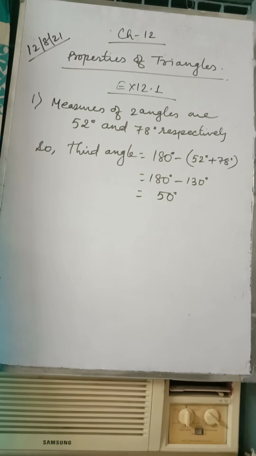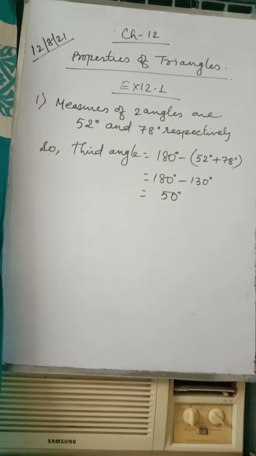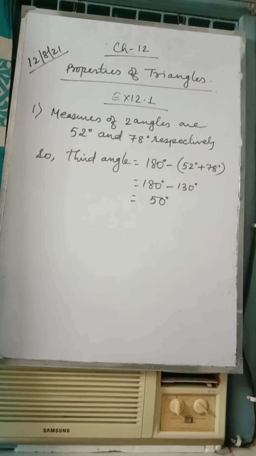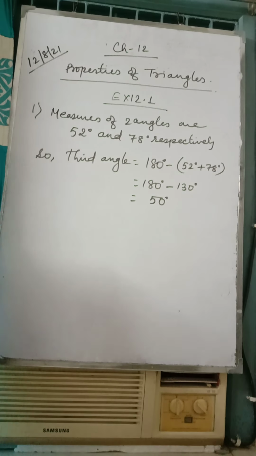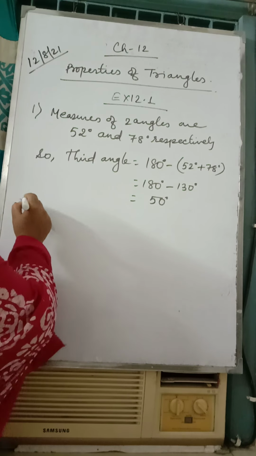Question number 2 says the angles of a triangle are 2x minus 7, x plus 25 and 3x plus 12. Find the measures of the angles. Now here the angles are given in terms of x. We need to get the value of x as well as the measurements of the angles.